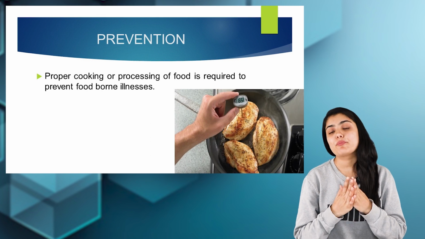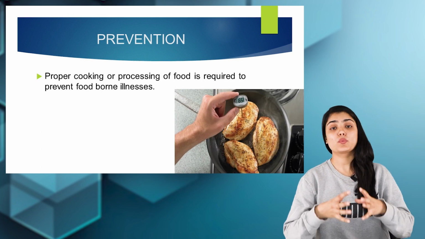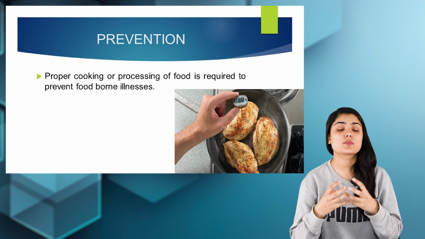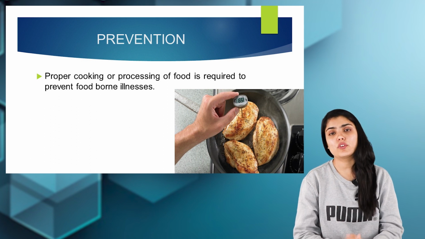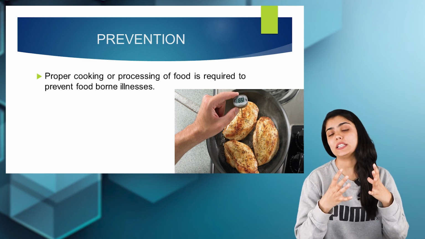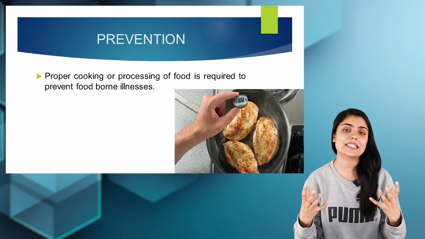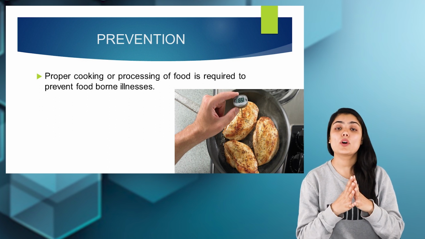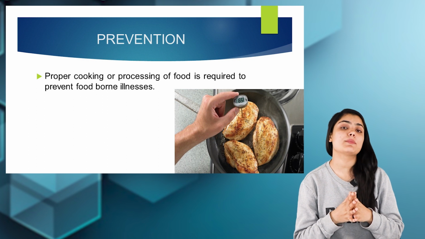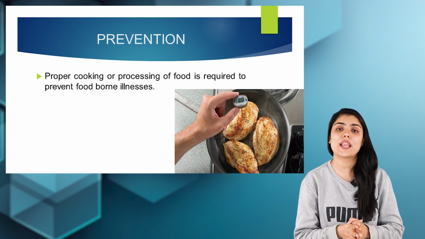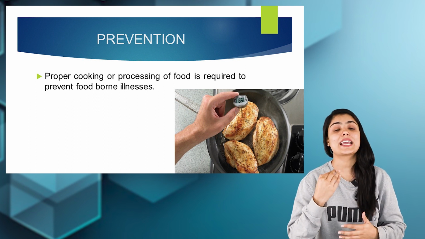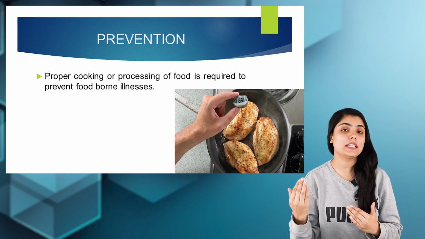And lastly, we have prevention of foodborne illnesses. We've seen that foodborne illnesses are caused because of ingestion of contaminated food, because of not maintaining hygiene in the cooking area in the kitchen as well as the eating place, right? So foodborne illnesses can be prevented just by maintaining proper hygiene as well as proper cleanliness during the time of cooking as well as eating the food.